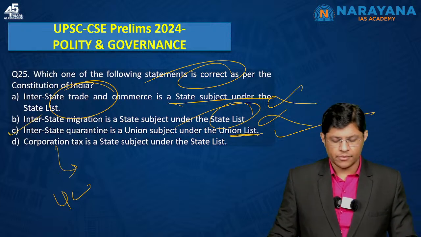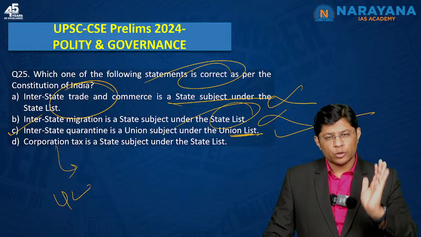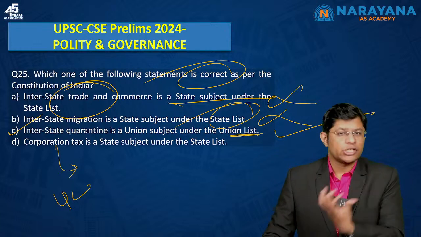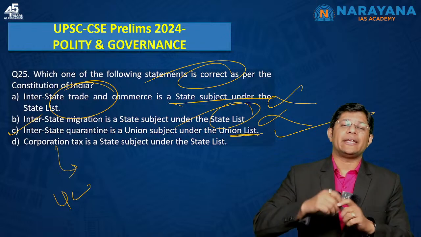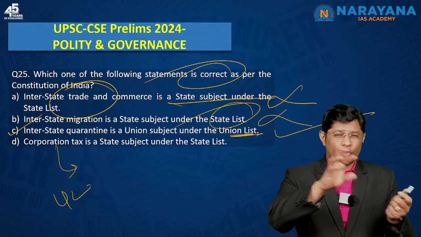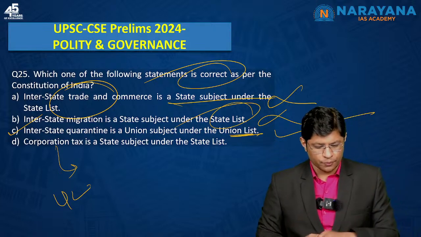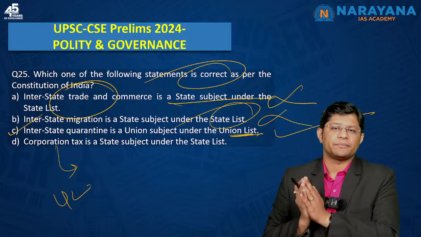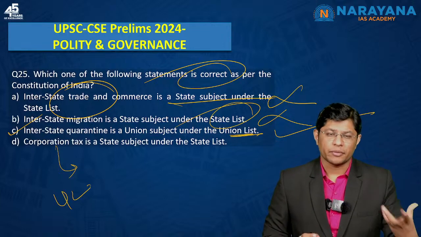Option C. Right? So option C and option D, you might get confused with option D as well, but the most appropriate answer seems to be option C. So this is where you need to use your common sense to identify the correct answer. It's not possible to remember all the 97 subjects in the union list, around 66 subjects in the state list, around 47 subjects in the concurrent list, but you need to use common sense. So far the questions that we have dealt with were relatively much easier, barring a few questions which required some factual knowledge or factual information.